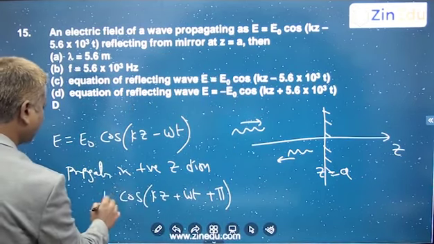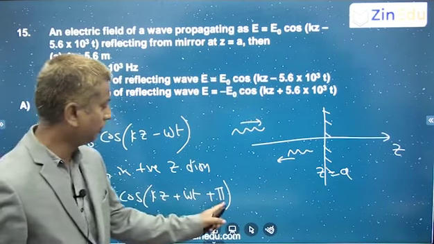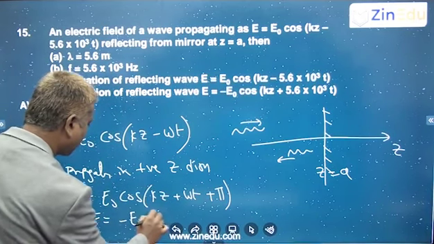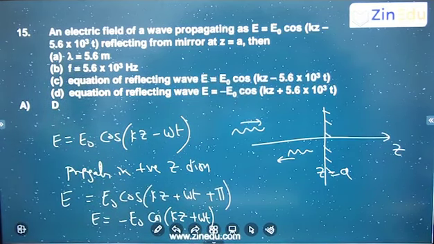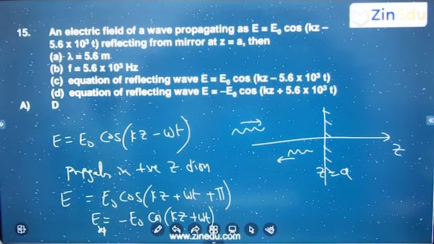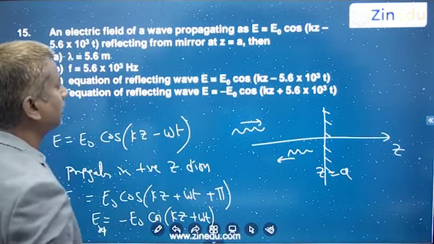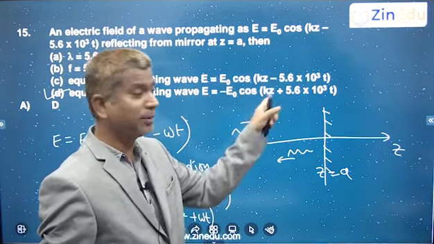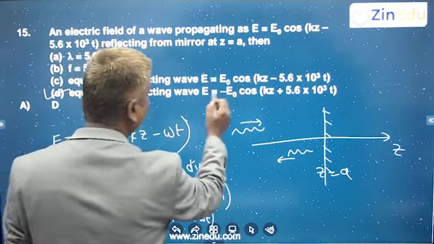So E naught, this is the answer, and if you remove this pi, you'll get a minus over here. So you can write nicely minus E naught cos of kz plus omega t is the answer, right? This is the reflected wave equation: minus E naught cos of kz plus omega t, same omega, same t. It has to be plus kz plus omega t because the reflected wave is going in the negative z direction, and since it has a phase change of 180, so that minus.